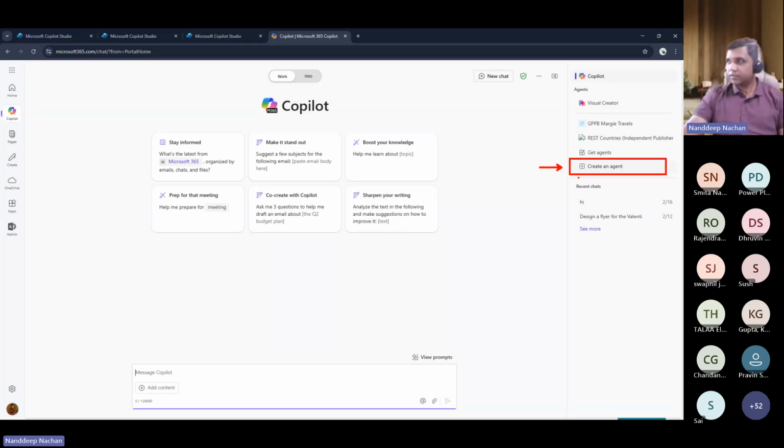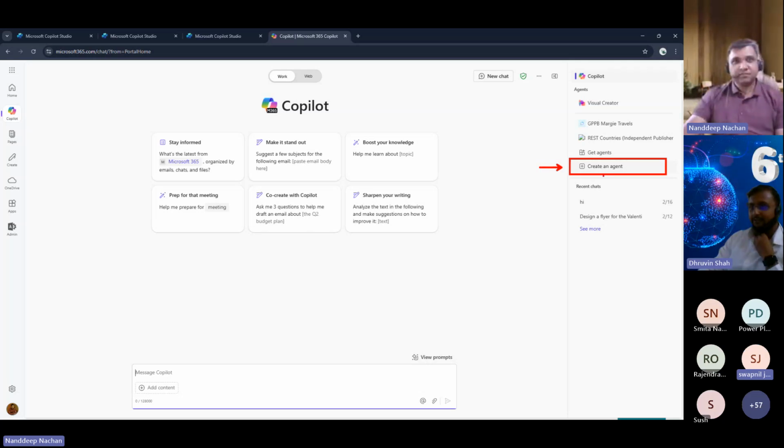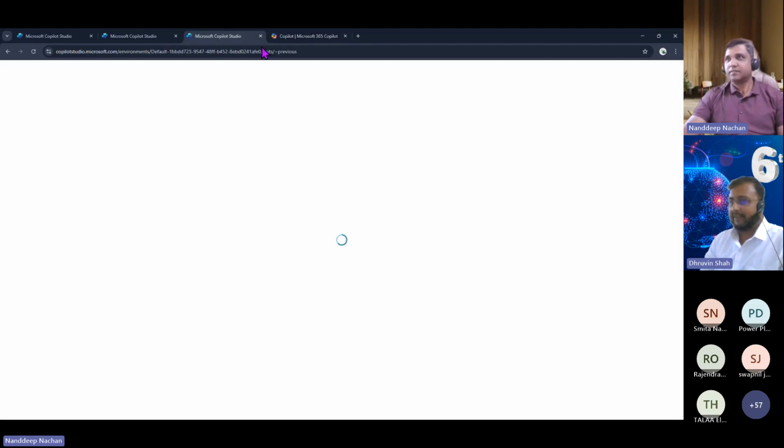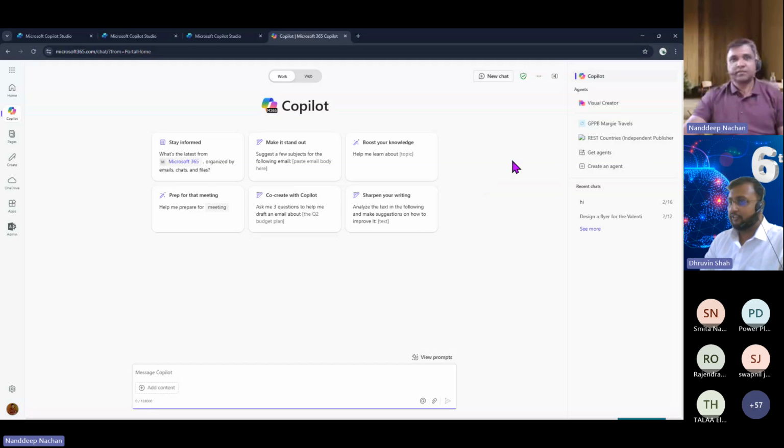Yeah, that should work. But Nandeep, I have exactly the same issue as well. I try to do the same thing, but I can't see the create an agent option, although I have an MVP tenant. Is it a US region? No, sorry Dhruvin, this is the India region. Okay, even that works actually. Dhruvin has got the answer. Yeah, actually the thing is that it requires an M365 Copilot license, Arno. MVP tenants don't have that license. If you just have E3 or E5, you will not be able to see that option.